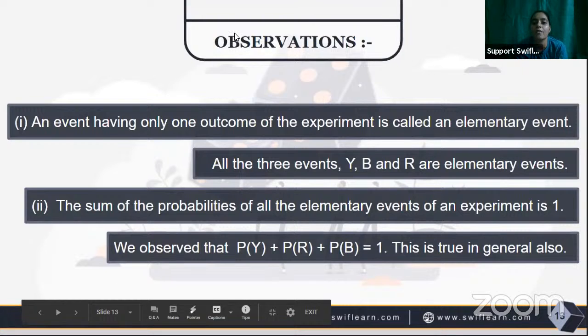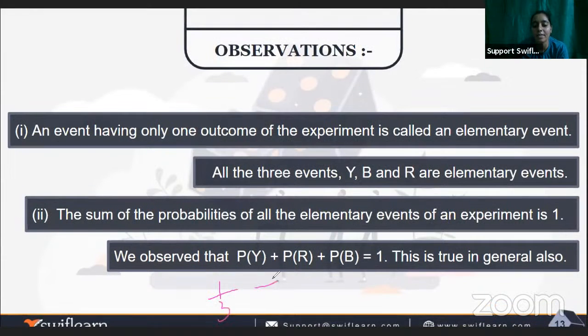Obviously we have 1 by 3, plus 1 by 3, and again 1 by 3. Then we have to take the LCM. The LCM will be 3, and the numerator will be 1 plus 1 plus 1, so it will be 3. When we divide 3 by 3, we get 1 here.